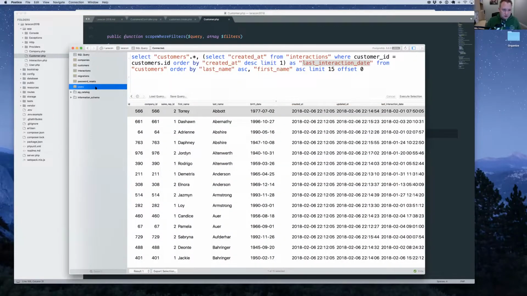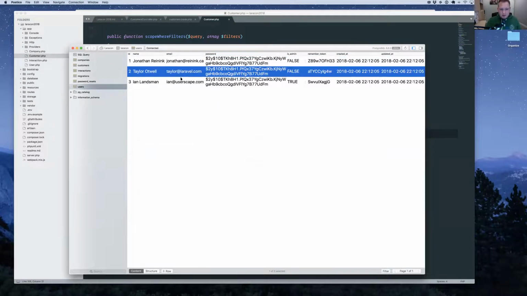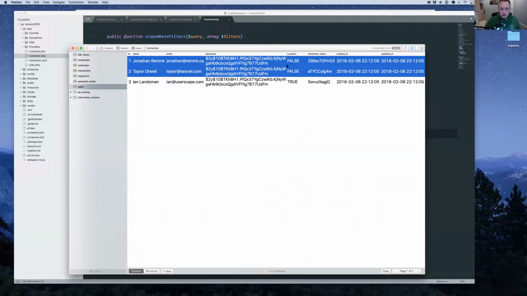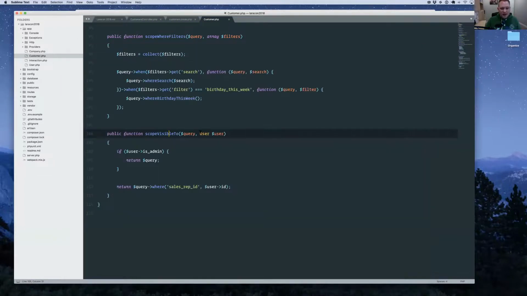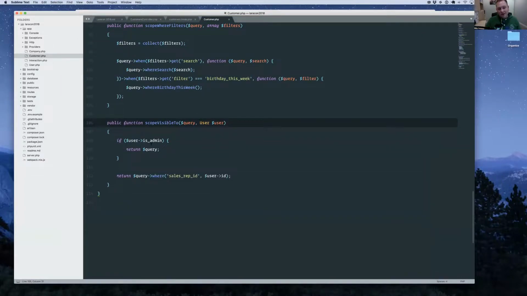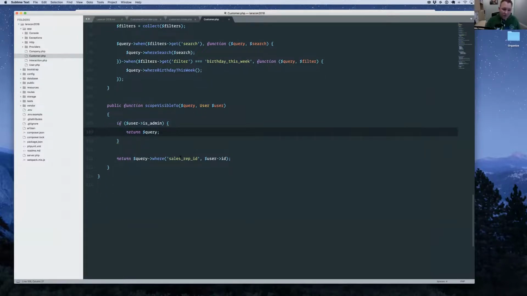So if we go back to our users table here, I said we had 3 users, me, Taylor, and Ian, right? So me and Taylor are just regular users. We're not admins, but Ian is set as an admin because he's the boss, right? So what we want to do here is if the user that's logged in is the admin, we want to basically just return the query as is. We don't want to do any filtering on that at all because the admin can see everything. However, if it's not an admin, well, then we want to scope the customers to the sales rep ID, which relates to one of the user IDs.